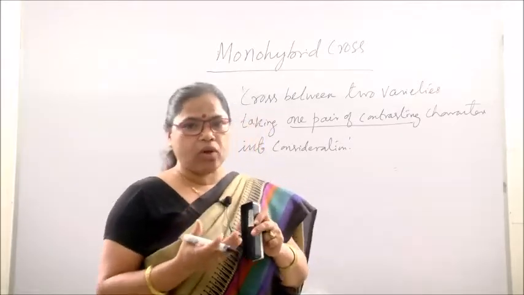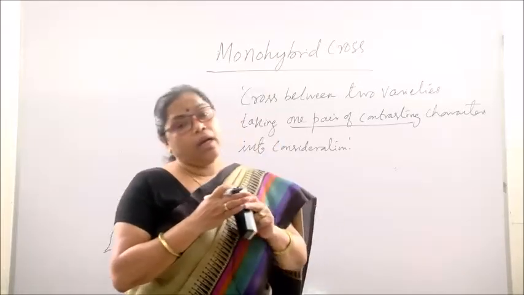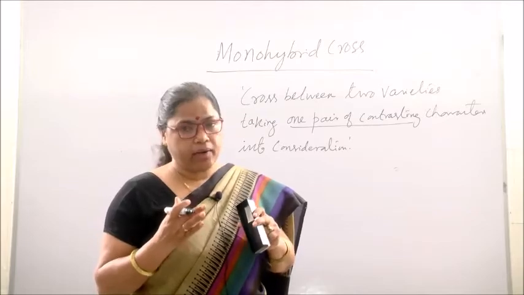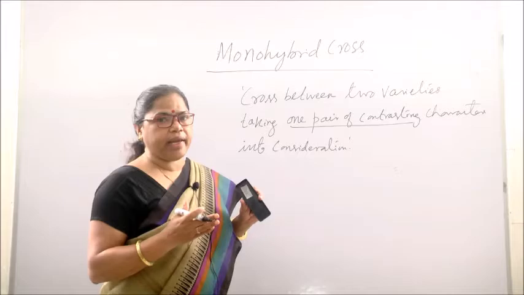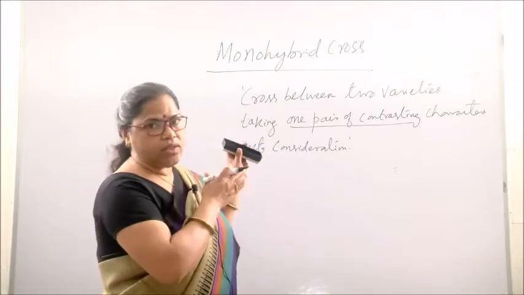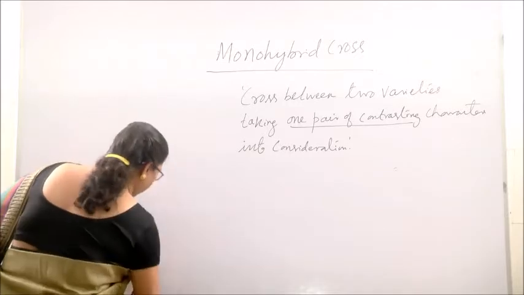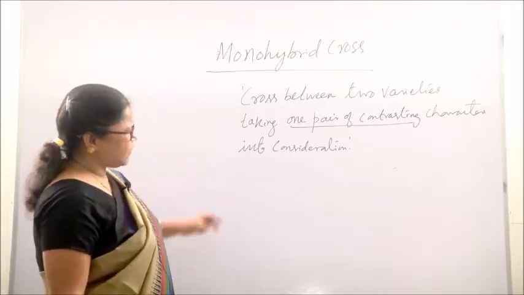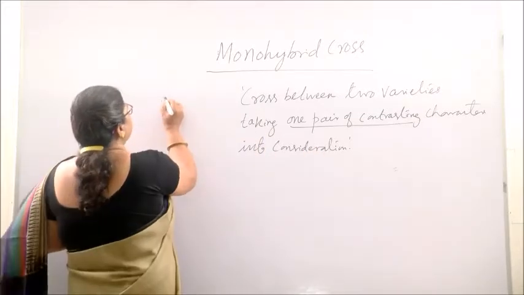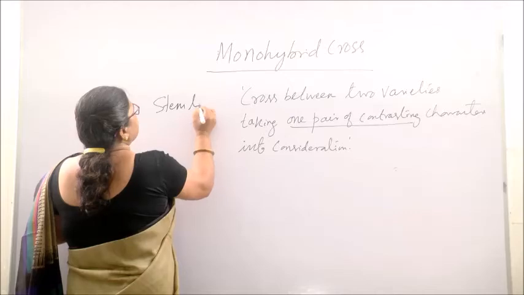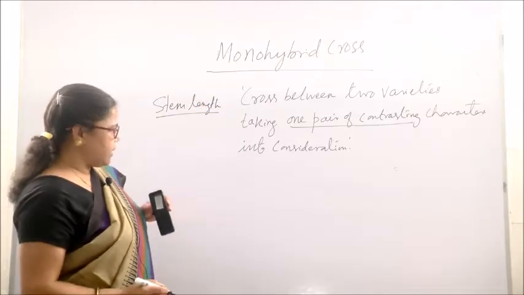Mendel did monohybrid cross for each pair of contrasting characters. As you know, he considered 7 pairs of characters. That's why he studied all these 7 pairs of characters separately as monohybrid crosses. We will see how he did the experiment. One example we will take is the height of the plant, or the stem length.